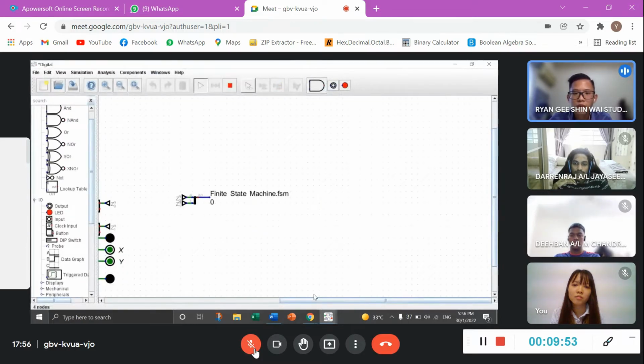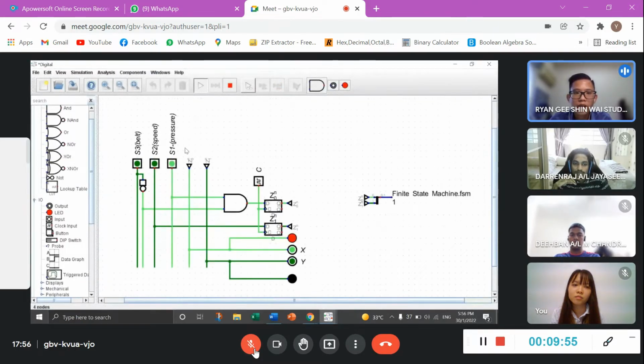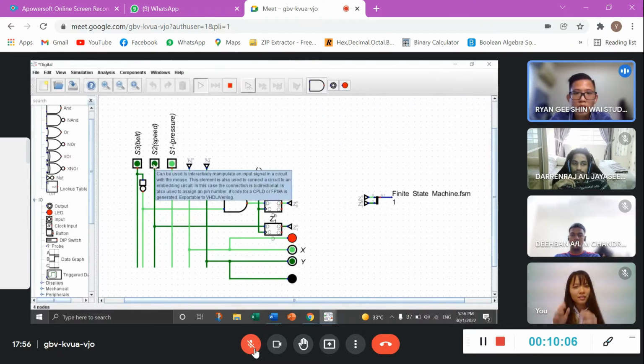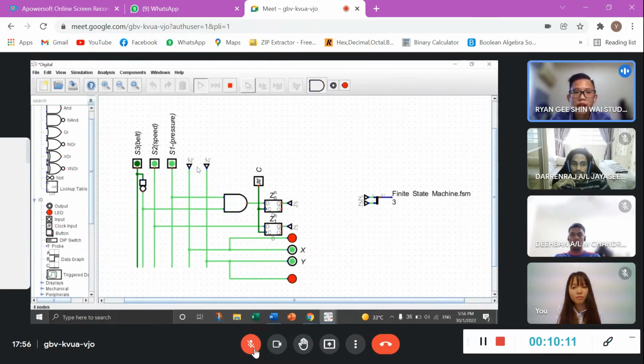When I press S1, I'm getting state number 1. My X will be activated, which means my warning system will tell me to buckle my seatbelt. Now I'll proceed to state number 3, sorry. It means my X and Y will be activated because there's pressure and there's speed.